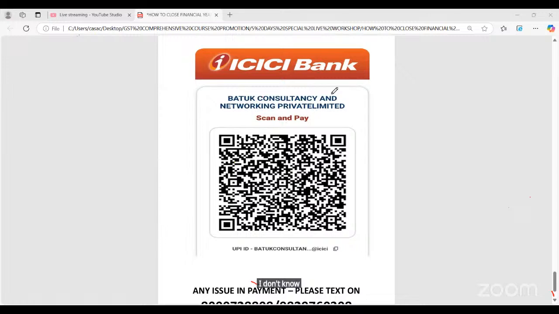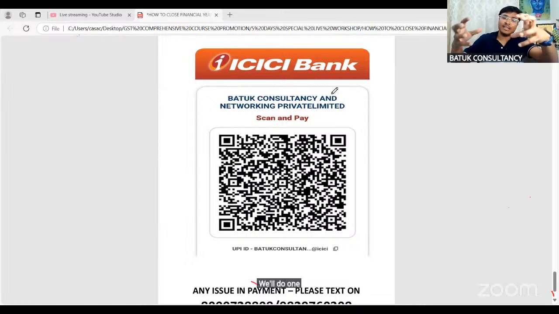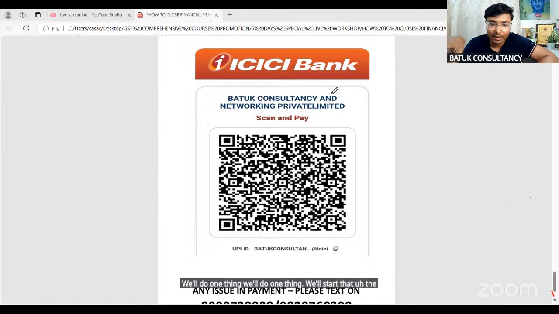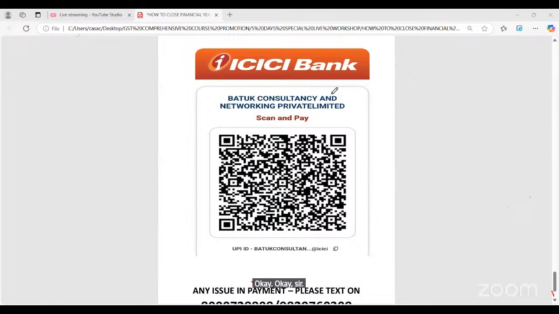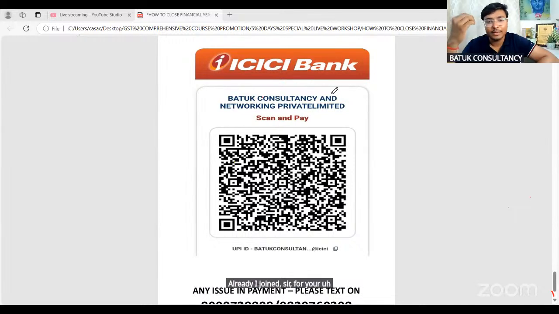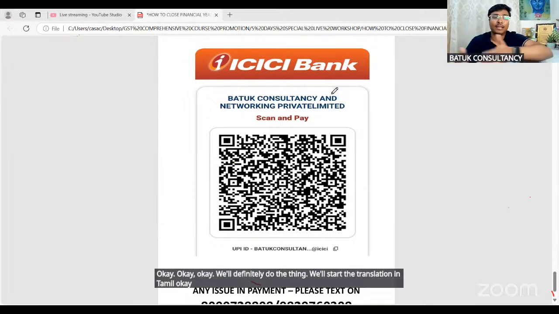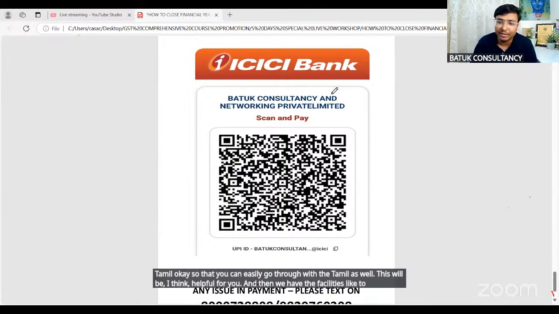Generally, I'm suggesting. We'll do one thing. We'll start the translation as well at the bottom of the slides, so that Tamil will also be there. Sir, we don't know Hindi. Generally, I am asking. I have already joined your 45 days course, sir. No, we'll definitely do the thing. We'll start the translation in Tamil, so that you can easily go through it in Tamil as well. This will be, I think, helpful for you. And then we have the facilities for conversion. We will definitely do it, not an issue.